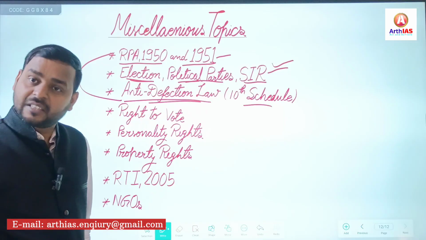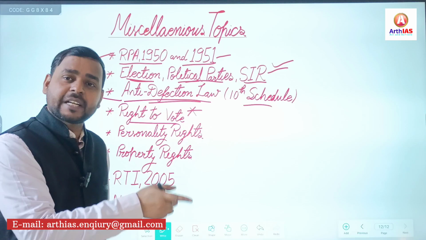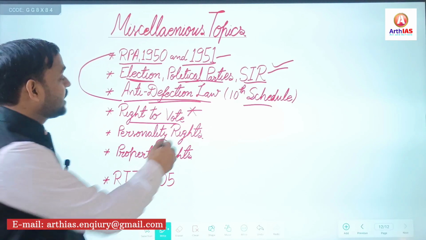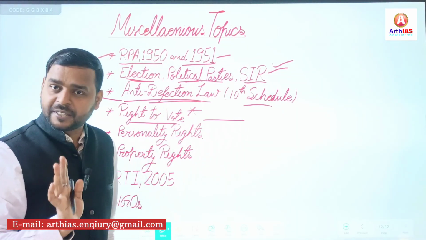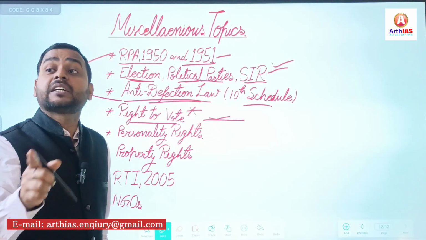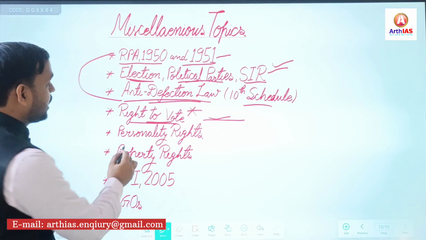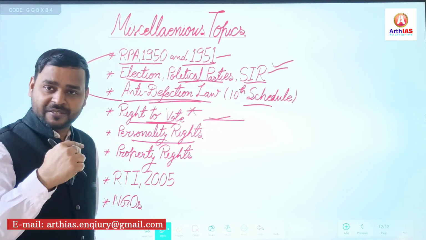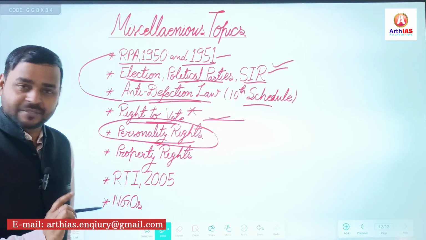Anti-defection law. Right to vote, again very important. Whether it is a constitutional right, fundamental right, or statutory right. So, in brief, as per the recent judgment of the Anup Barnwal case, it is a statutory right. If a question comes, then you must go for statutory right. Right to vote, as per the recent judgment of Anup Barnwal case 2023, is a statutory right. Personality rights, again, so many celebrities have reserved their voice, image, personality. That's why you must know about personality rights.